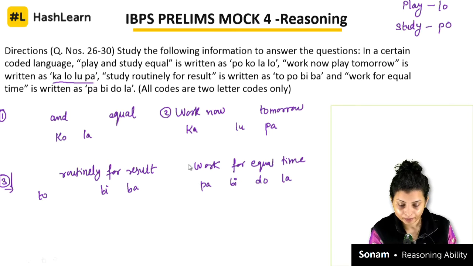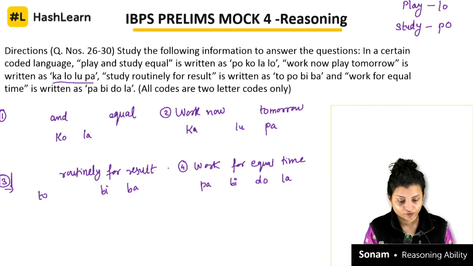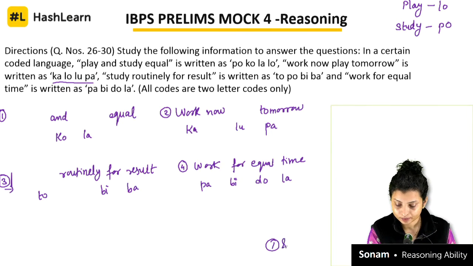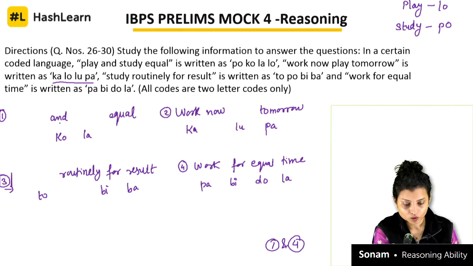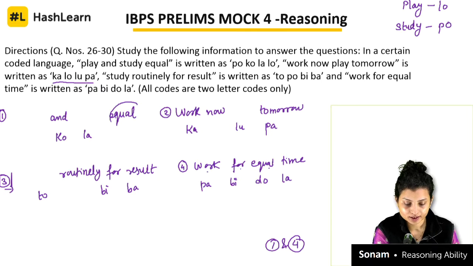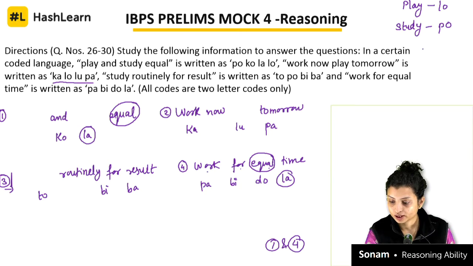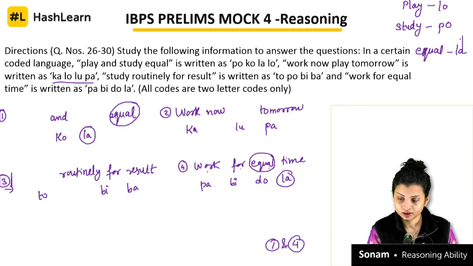Now let's compare the first one and the fourth one. "And equal" and "work for equal time", so only equal is common over here. Which code is common, KO or LA? LA is common here, right? So equal stands for LA, right?